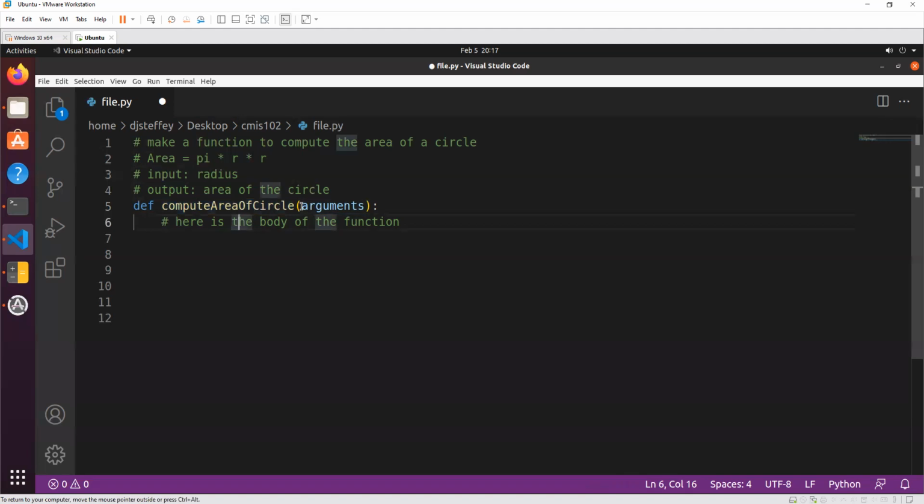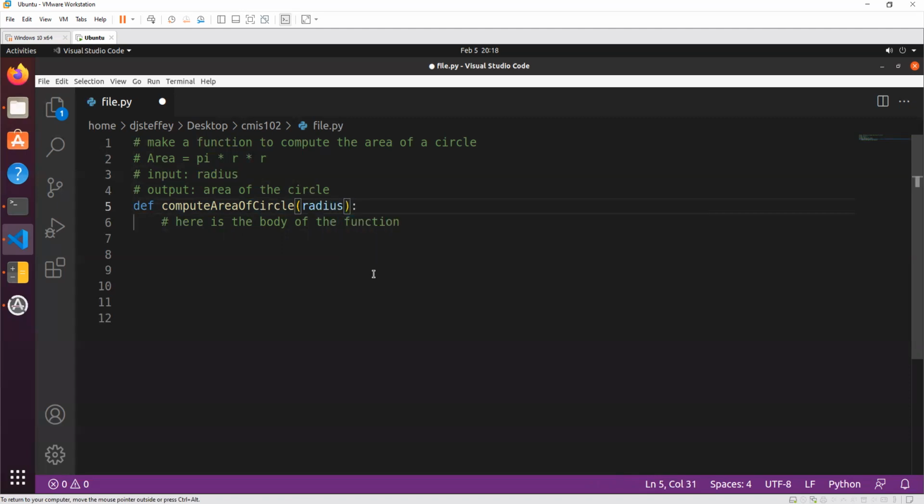All right. So for the arguments, what did we say the function needs to know? Its input needs to be the radius of the circle, right? So it only needs to know that one thing. So instead of saying arguments, let's say the radius. Let's name it something appropriate.